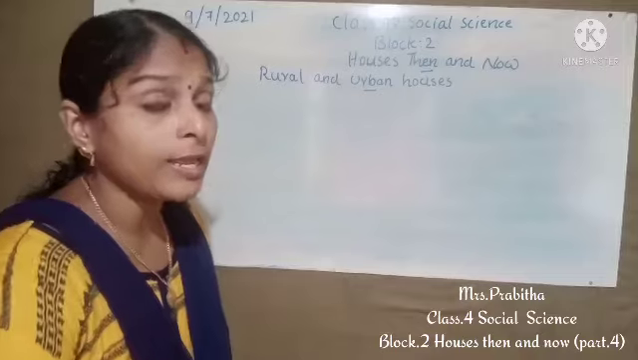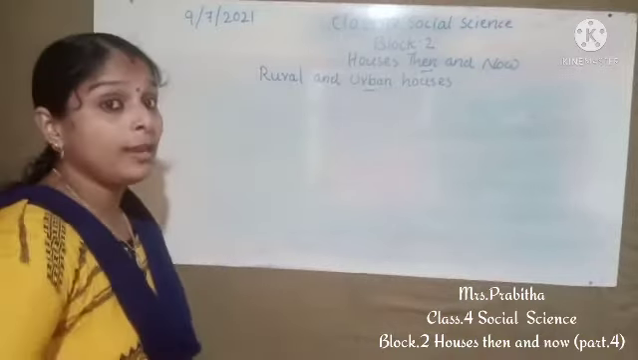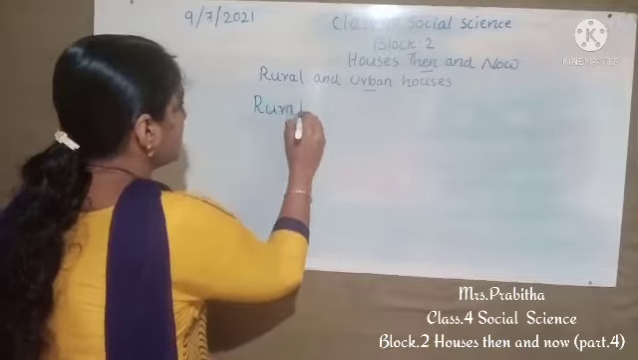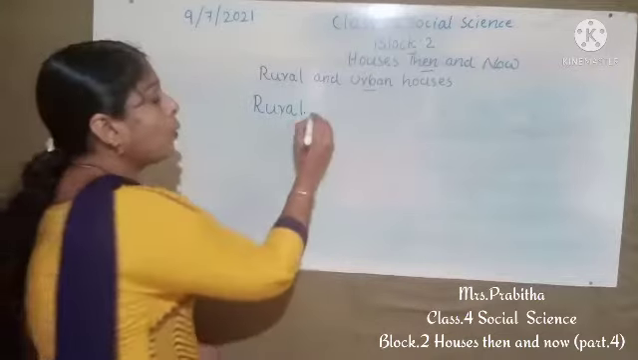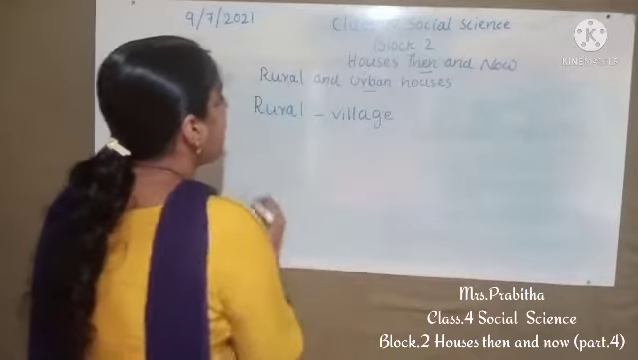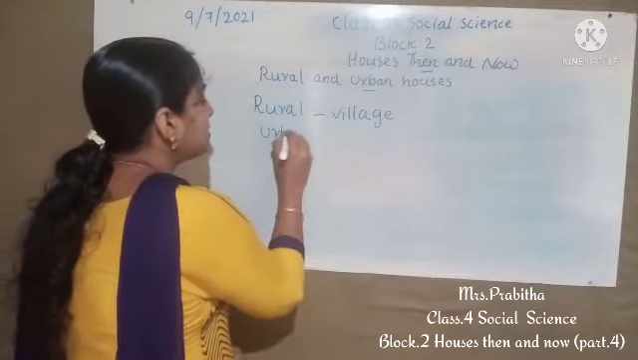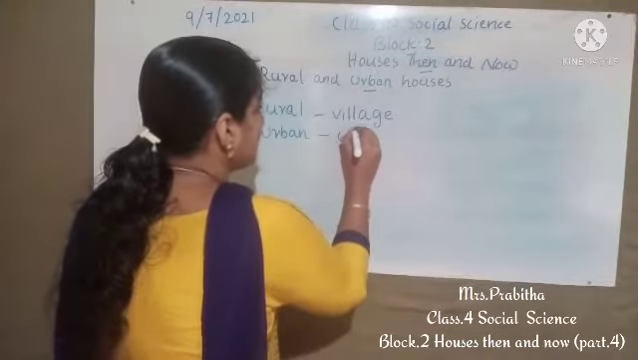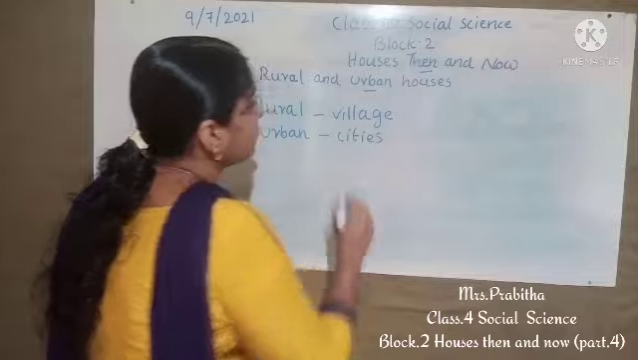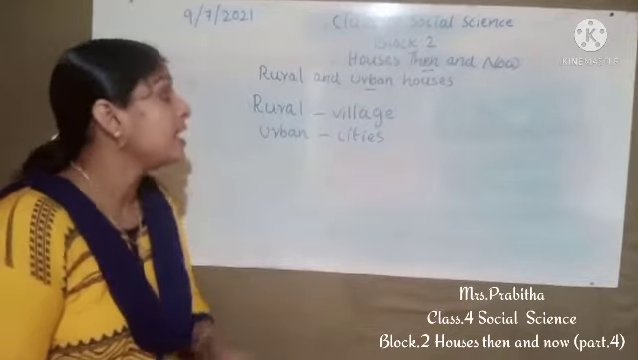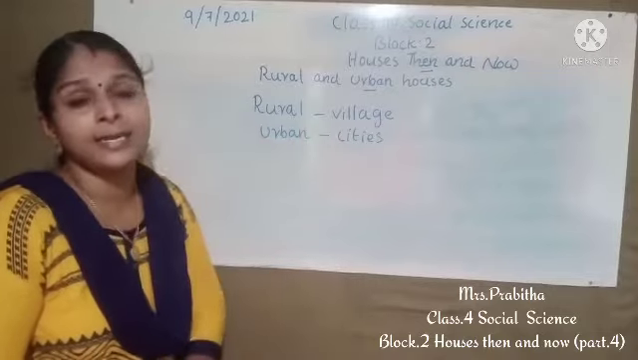Okay. Rural area means we know it is village. Rural means village houses. Urban means it is cities. So we are going to find out the difference between the rural houses and urban houses. That means village houses and city houses.